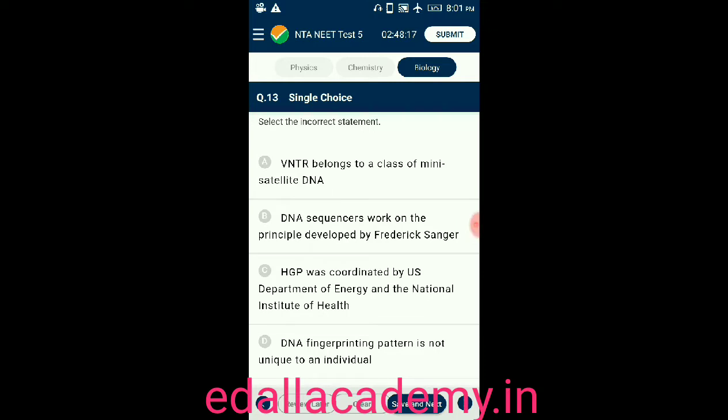So they asked to find out the incorrect statement. Among the given 4 statements, the incorrect one is option D. DNA fingerprinting pattern is not unique to an individual. So this statement is wrongly given.